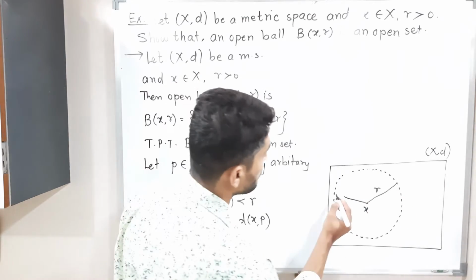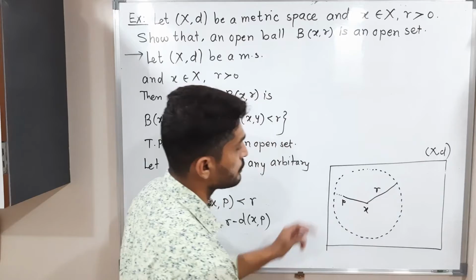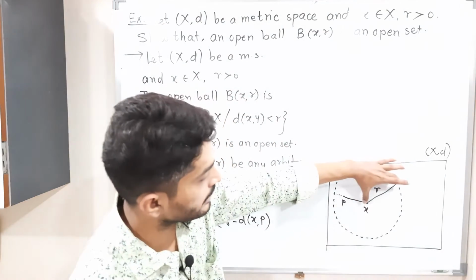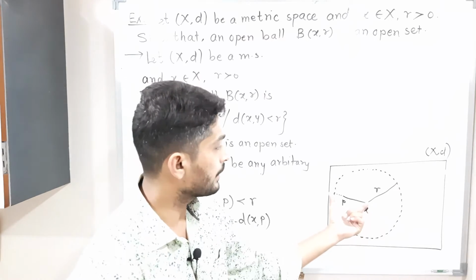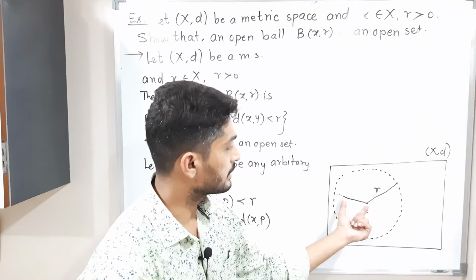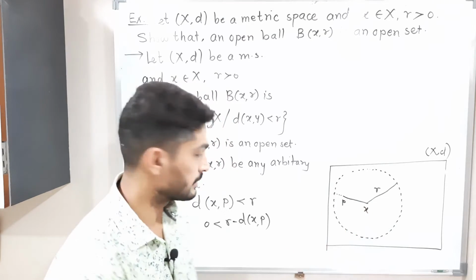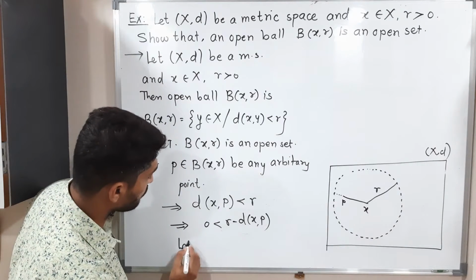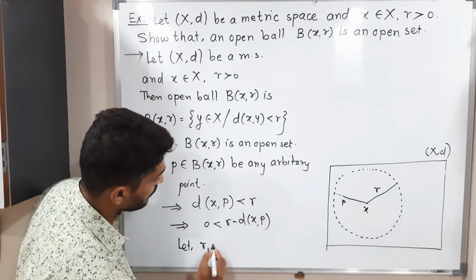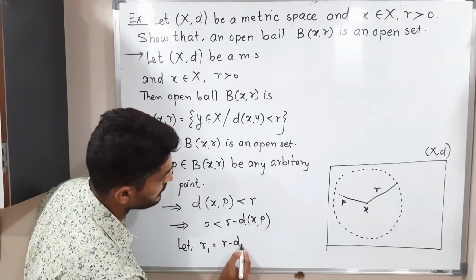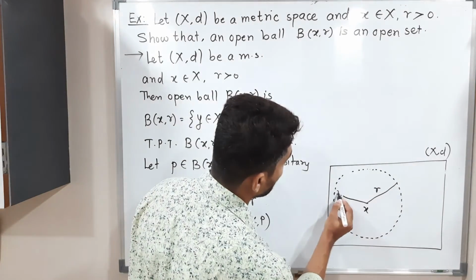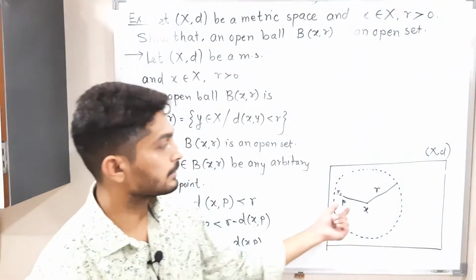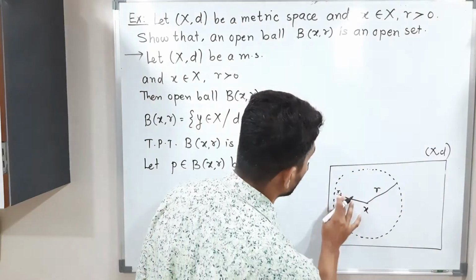So this is also radius r. As you know, this is a radius of the circle. We are subtracting the distance between x and P from the radius. So what I'm going to call R1 is equal to r minus d(x, P). You are getting the point? So this is R1. I'll write it properly so you can easily see.